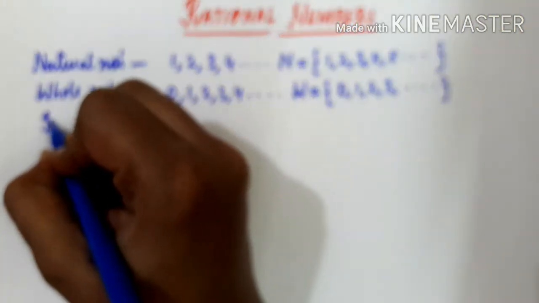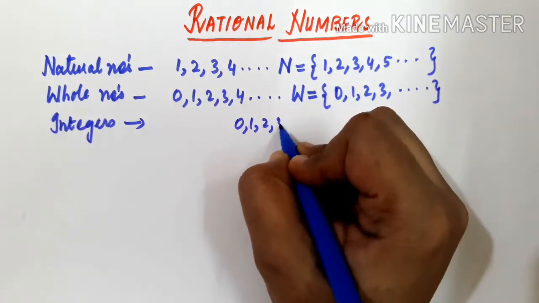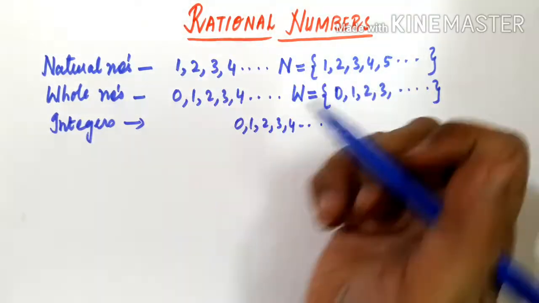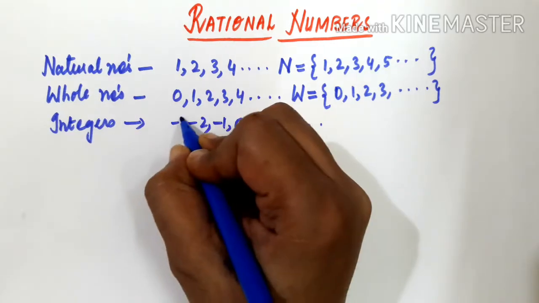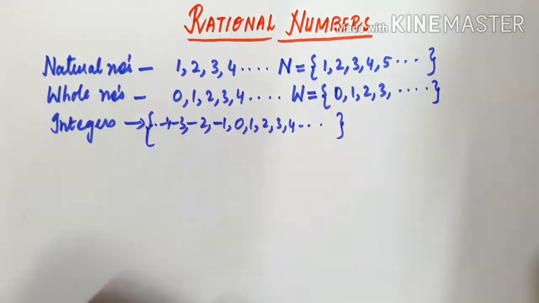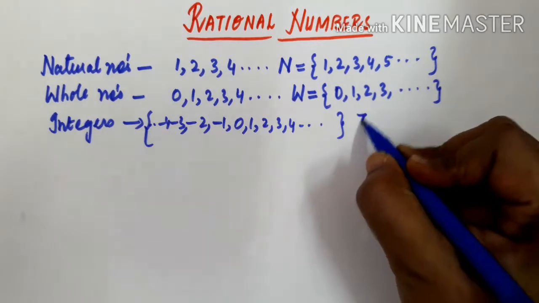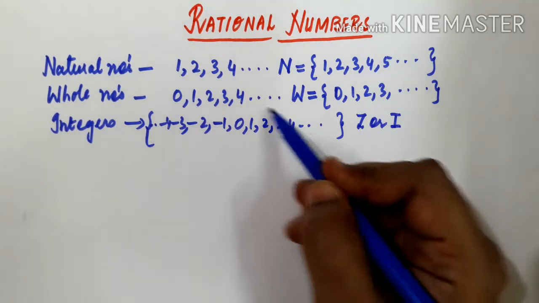What are integers? Integers are nothing but 0 1 2 3 4 and so on. These are the whole numbers. Now when we add to this set all the negatives, -1 -2 -3 -4 and so on, then we call it integers. Integers are denoted by the capital letter Z or I also. So here we define integers in this way.